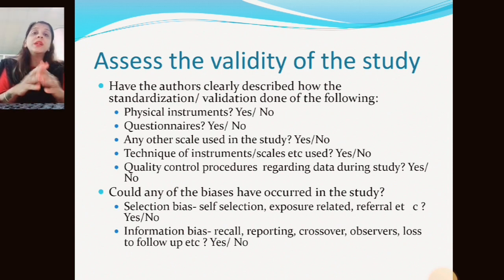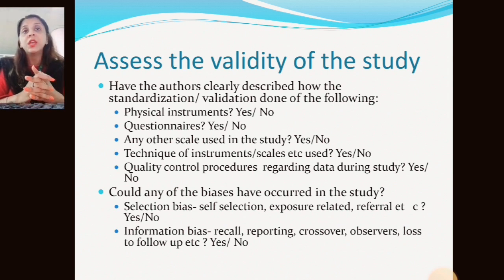We must know how we can assess the validity of the study, because it creates the generalizability of the study. If there is no generalizability of the study, there is no use for the study. So that is all about how to assess the validity of the study. This is all for today. Hope you understood the concept of how to assess the validity of the study.